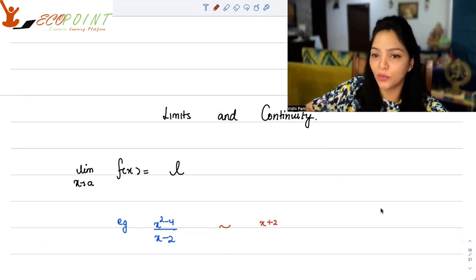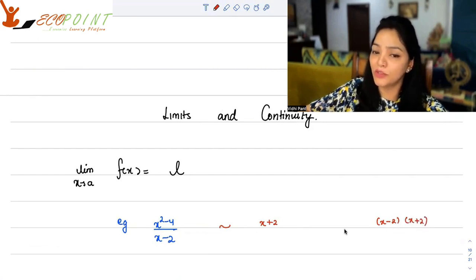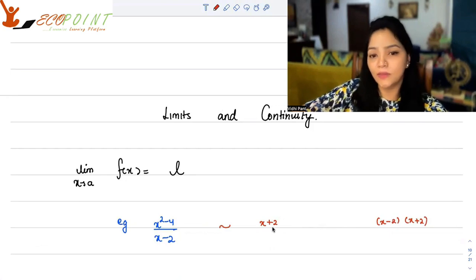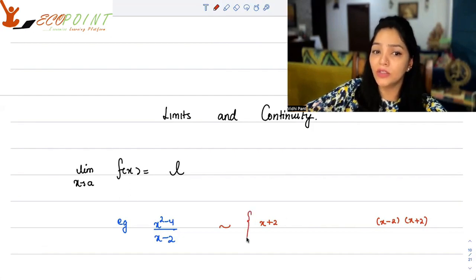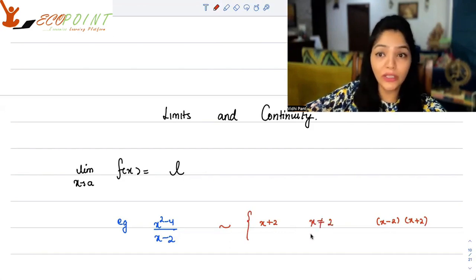I'm assuming that you know the formula, right? You can break x square minus 4 as (x minus 2) into (x plus 2). And then in the denominator, you have x minus 2. So this x minus 2 cancels and you get x plus 2. But that doesn't mean that this function is defined at 2. This function is not defined at 2. So this expression could be broken up for all the x's which are not equal to 2.